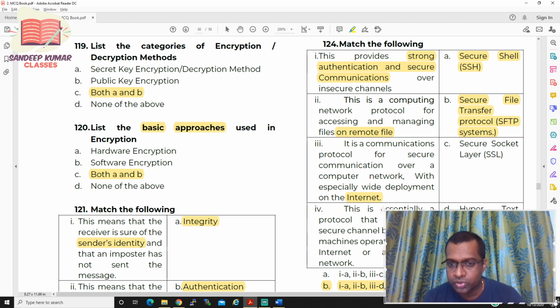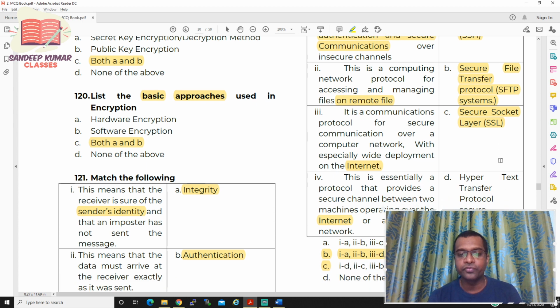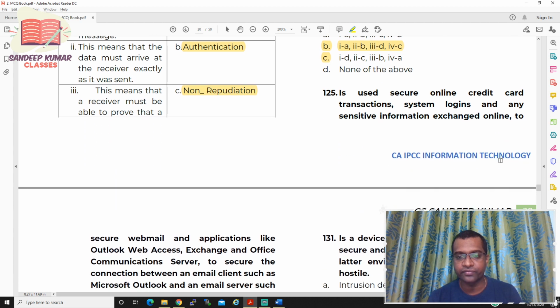So for the third one, it is HTTPS. For the fourth one, this is essentially a protocol that provides a secure channel between internet and intranet. We studied it in the live stream. That type of protocol is called Secure Socket Layer. So the option should be B. So the 124 option is B. Now let us move to question number 125.